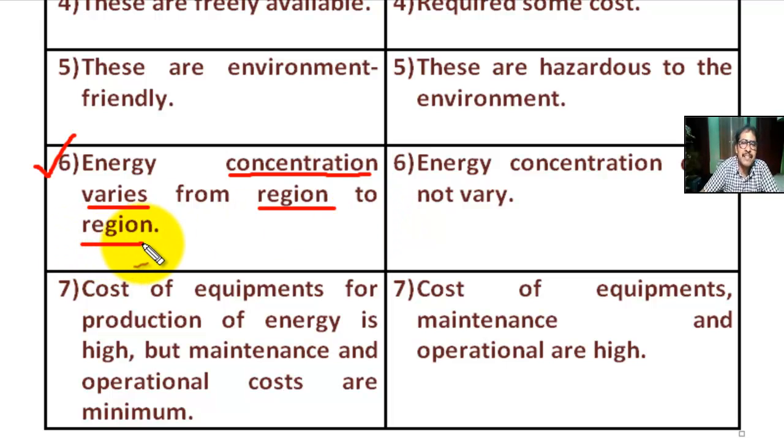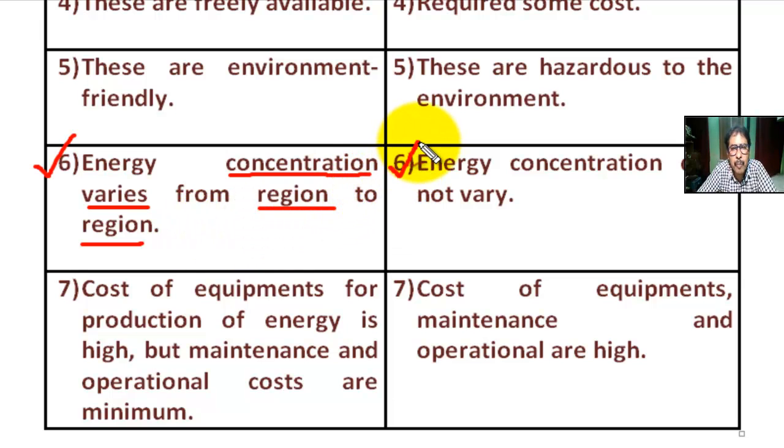In one place, concentration of energy is high, and in another place, concentration of energy is low. Variability in energy production, because it depends on nature, such as flow of air or flow of water. Okay.